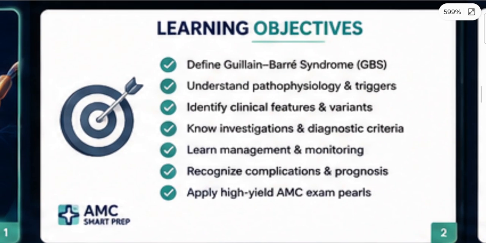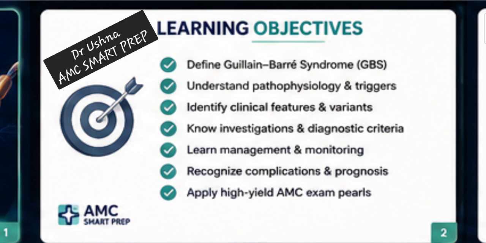Okay, we have some learning objectives. We are going to define GBS. We have to understand the pathophysiology and the triggers. Although AMC is not very concerned with the pathophysiology, for your better understanding I have added a very short slide on it, just to give an idea of how GBS develops in your body and what the basic triggers are that you have to look for in the MCQ. You have to identify the clinical features, which are very important to make the diagnosis, and the investigations and diagnostic criteria. Then you go for management and recognize the complications. So overall this is a very high yield topic for your exam.